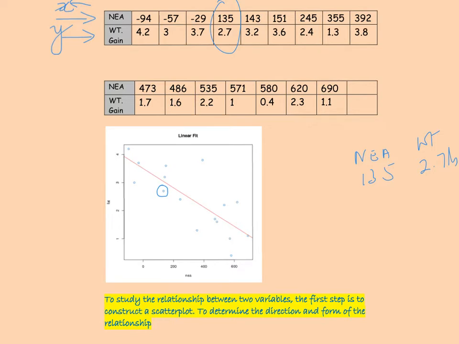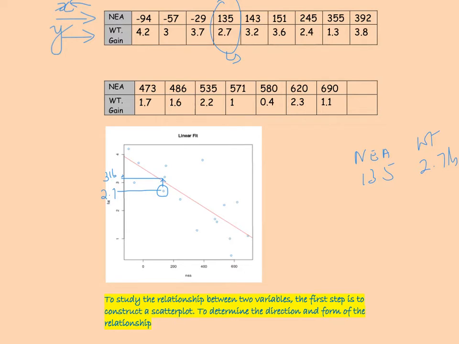So if NEA is 135, the corresponding weight gain is about 2.7, and this comes from the actual data. So this is actual data or the real data, and according to this line, if I look at what the predicted value of the weight gain is, it would be a little over 3 pounds.